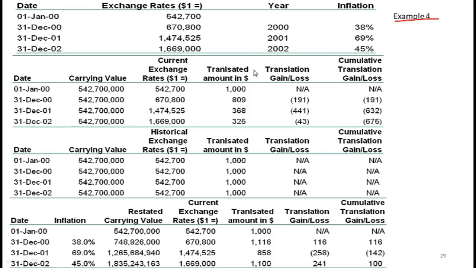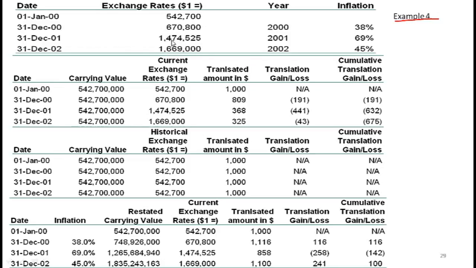We are told that a US company invests in, or buys, a piece of land or some asset in Turkey. This example is based in the early 2000s. The asset is purchased on 1st January 2000. When the purchase was made, the exchange rate was $1 equal to 542,700 Turkish lira. Then we are given the exchange rates for the end of every year subsequently.